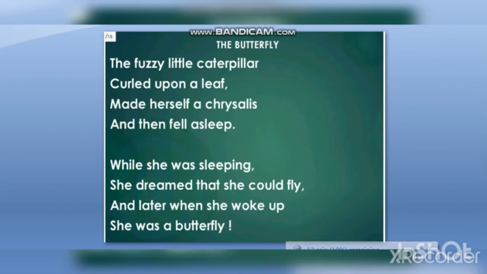The Butterfly. Now let's recite the poem once again. The fuzzy little caterpillar curled upon a leaf, made herself a chrysalis and then fell asleep. While she was sleeping, she dreamed that she could fly, and later when she woke up, she was a butterfly.